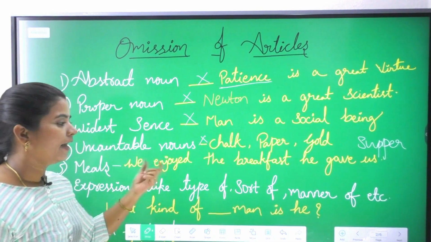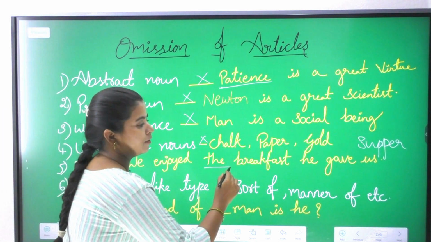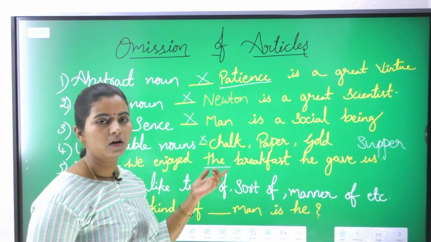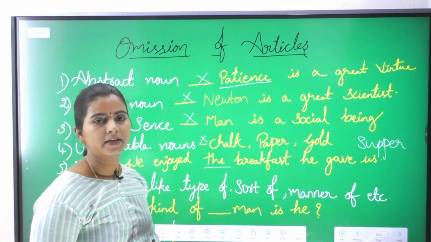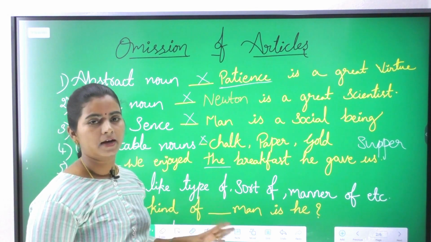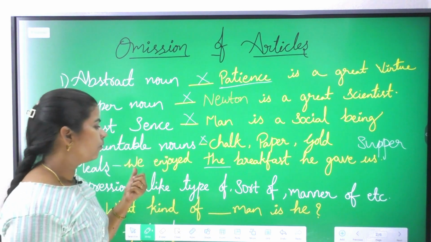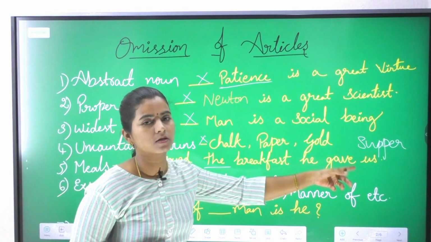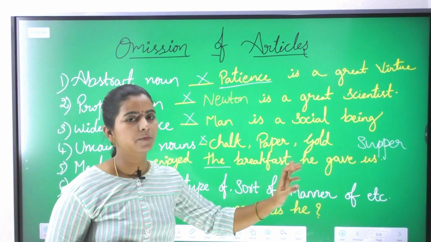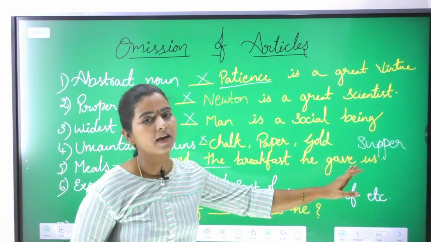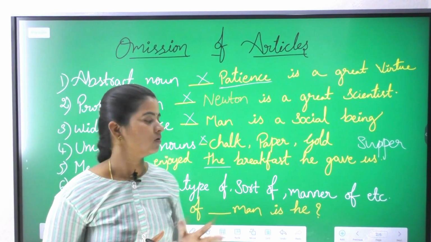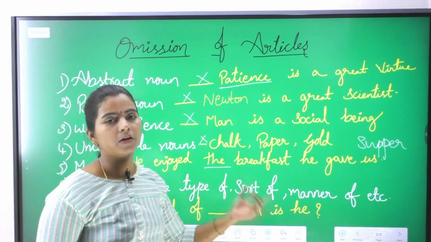Now, "We enjoyed the breakfast he gave us." Do you think it's a right or wrong option, writing an article here? Yes, it is right, because I am talking about the breakfast which he gave us. A particular breakfast we are talking about, so hence it is "the breakfast".